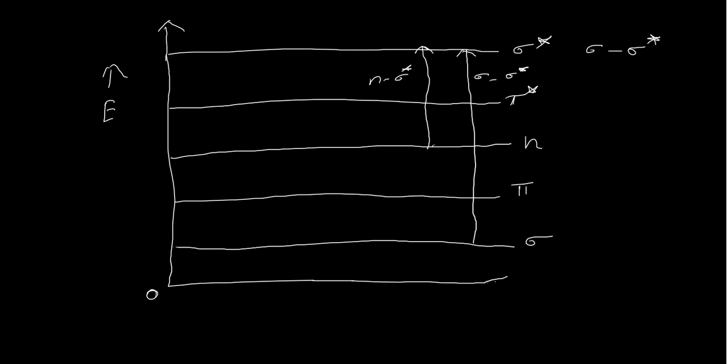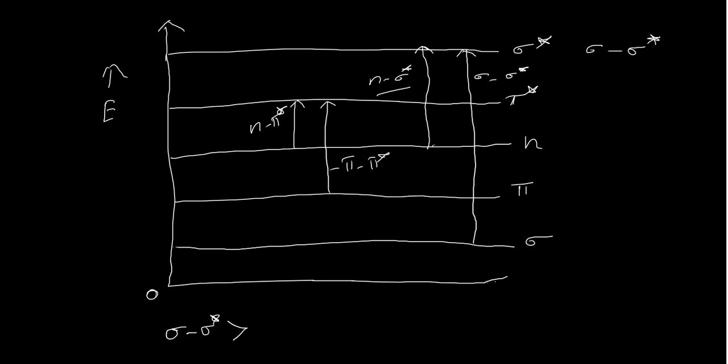And you can imagine the pi to pi star transition. Here it looks the same, but n to sigma star is higher in energy, and this is called the pi to pi star transition. And this is the n to pi star transition. If you see all these, the sigma to sigma star transition needs higher energy.